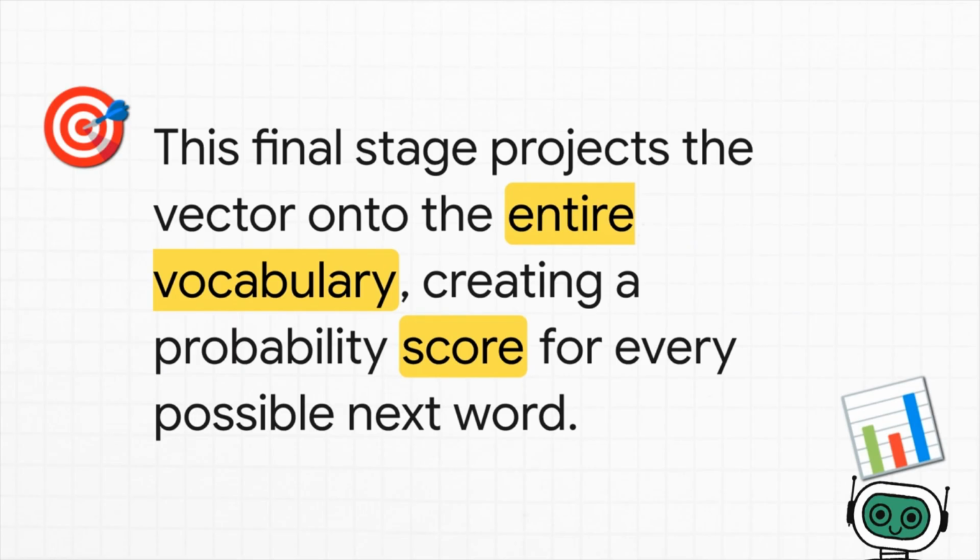After all that, we have a dense vector full of numbers. But we need an actual word. So, the final stage uses a linear layer to project this vector onto the model's entire vocabulary. This gives a raw score to every single possible word. Then, a function called softmax cleans those scores up and turns them into nice, neat probabilities.